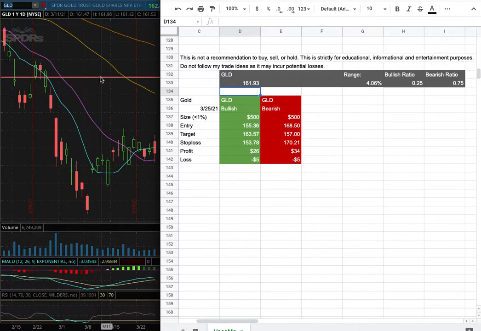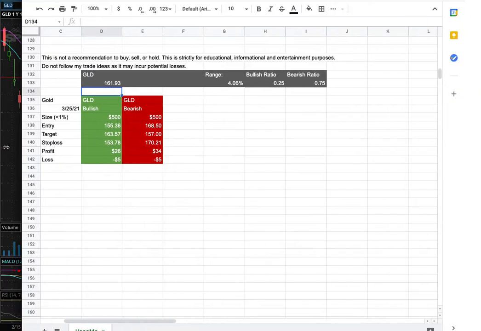And as for my short position, if I were to open a short entry, that is at $168.50, and that is this range here. My sell target for it is at $157, and my stop loss is at $170.21. So whichever entry price were to hit first, that'll be my position of the week.